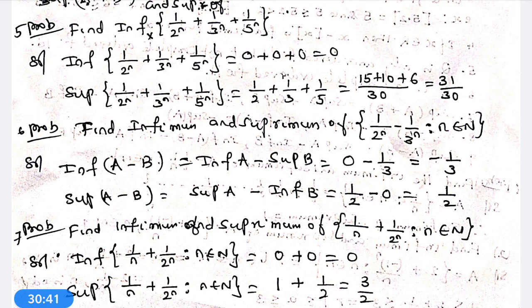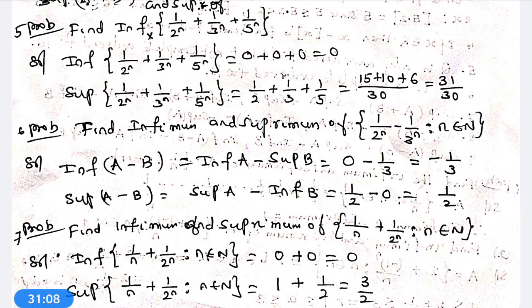Find the infimum and supremum of 1 by 2 power n minus 1 by 3 power n such that n belongs to capital N. In this problem, we may use infimum a minus b and supremum a minus b. What is infimum a minus b? Infimum a minus supremum b. What is supremum a minus b? Supremum a minus infimum b.